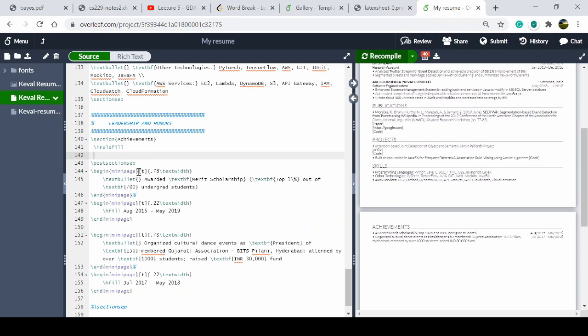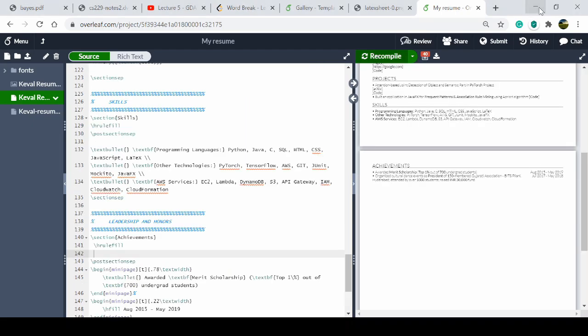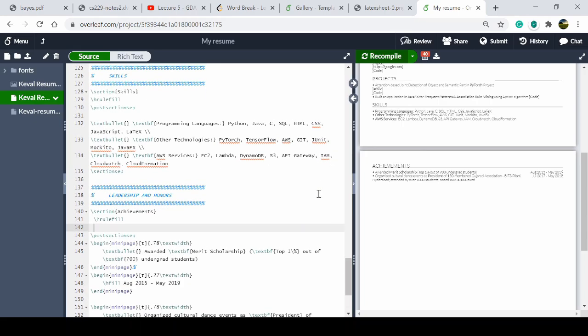Okay, so that is the thing. And you want to add your achievements, whatever your technical achievements, like what you have achieved in school, in your undergraduate or postgraduate, or you have won some hackathon, or in some sports, or you are a national level player of something. Any achievement you want to add, you can add. So I think it is enough for a resume.